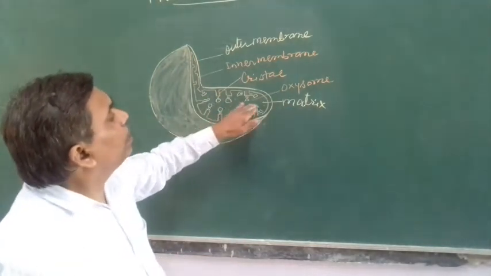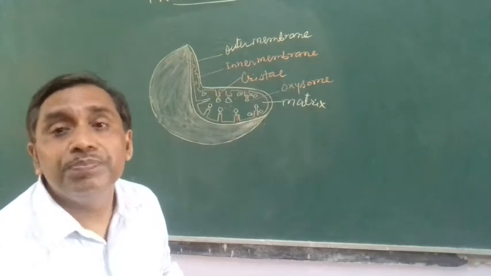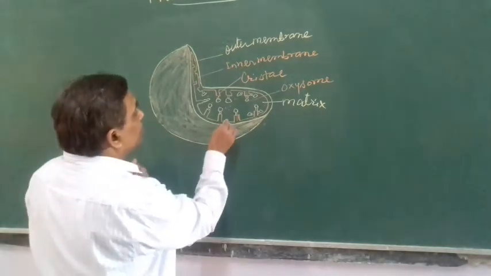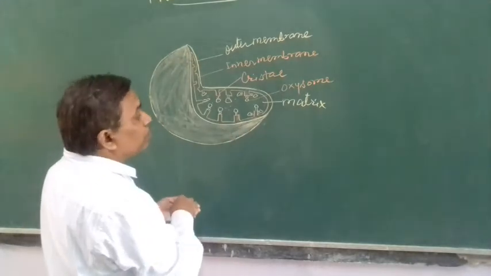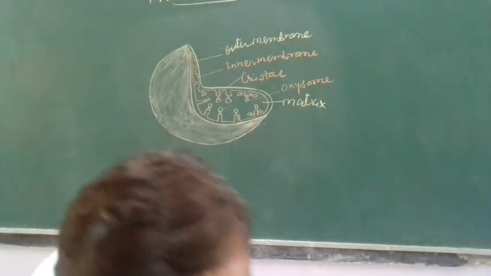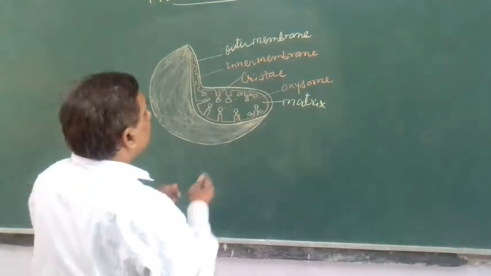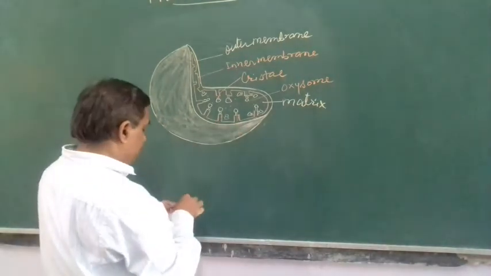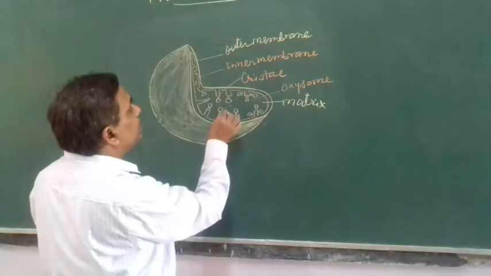Inside the mitochondria, liquid material is present. Mitochondria contains its own ribosomes and DNA.